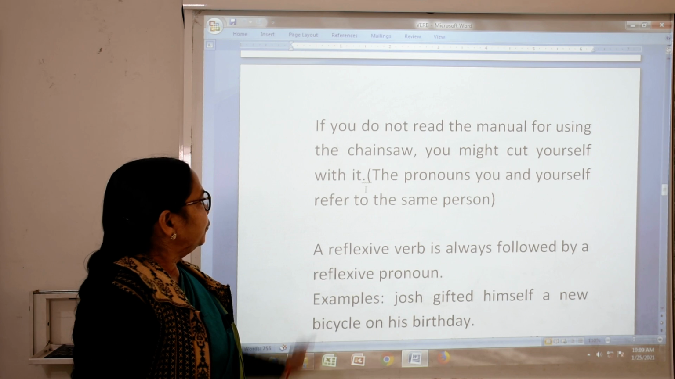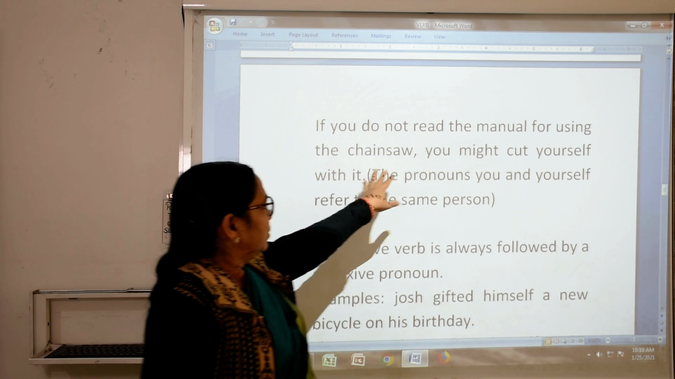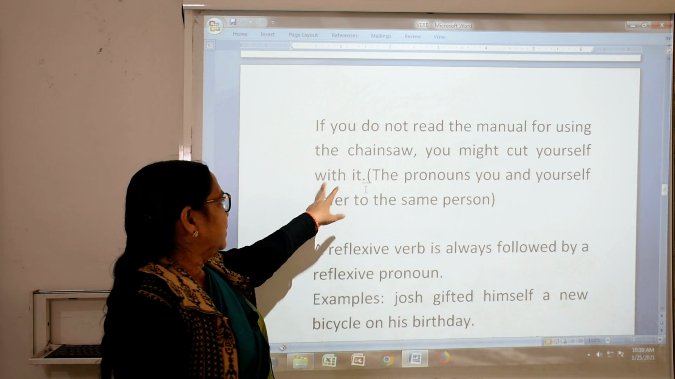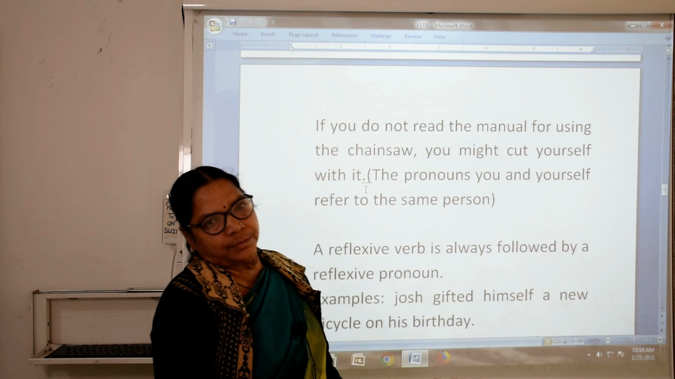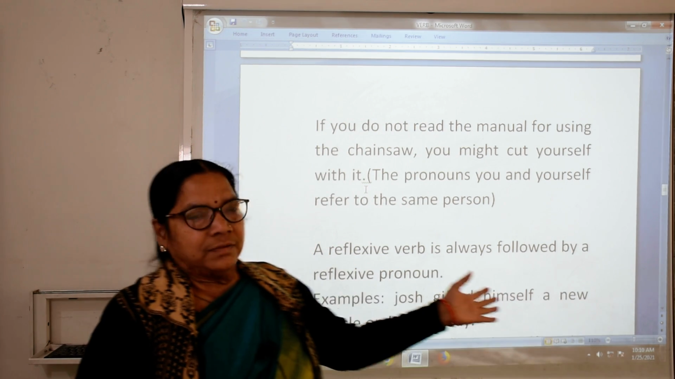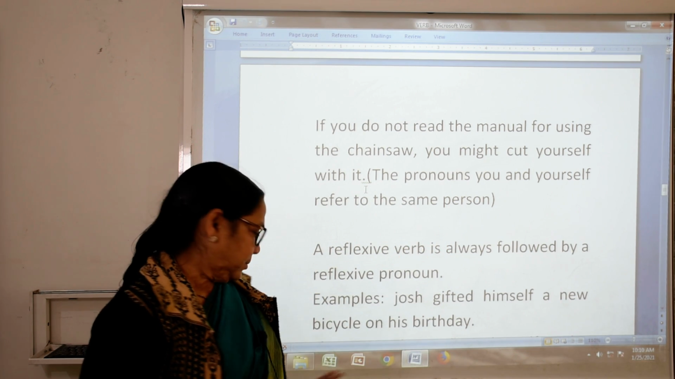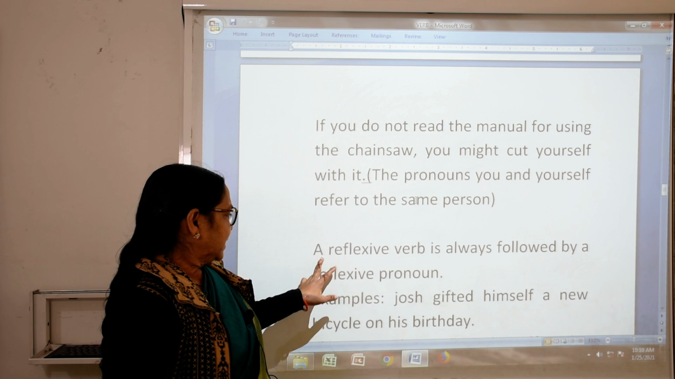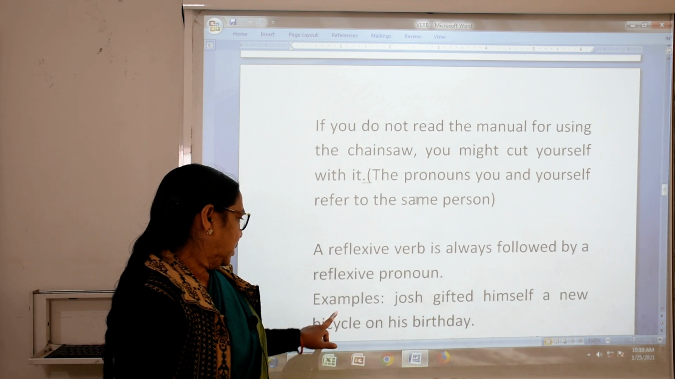Now, if you don't read the manual for using the chainsaw, you might cut yourself. The pronouns you and yourself refer to the same person. Here you and yourself, ourself, these are reflexive. A reflexive verb is always followed by a reflexive pronoun.